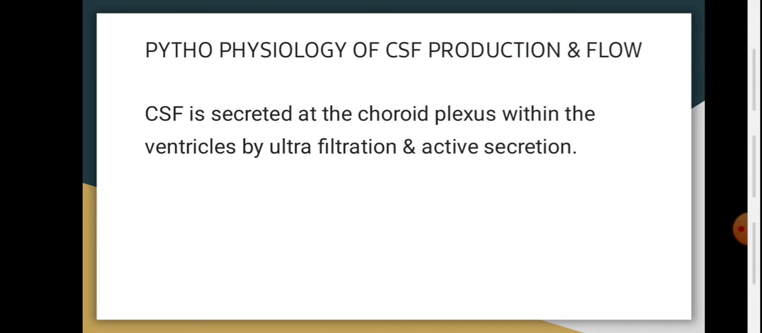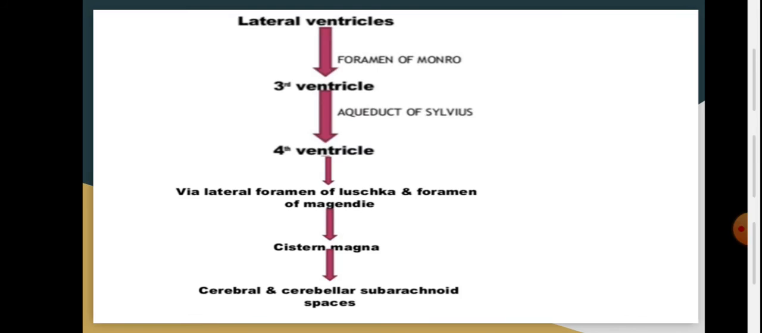Pathophysiology of CSF production and flow. CSF is secreted at the choroid plexus within the ventricles by ultrafiltration and active secretion. From the lateral ventricles, it passes to the third ventricle through the foramen of Monro. From the third, it passes to the fourth ventricle through the aqueduct of Sylvius. From the fourth ventricle, via the lateral foramina of Luschka and the foramen of Magendie, it passes to the cisterna magna, and then to the cerebral and cerebellar subarachnoid spaces.